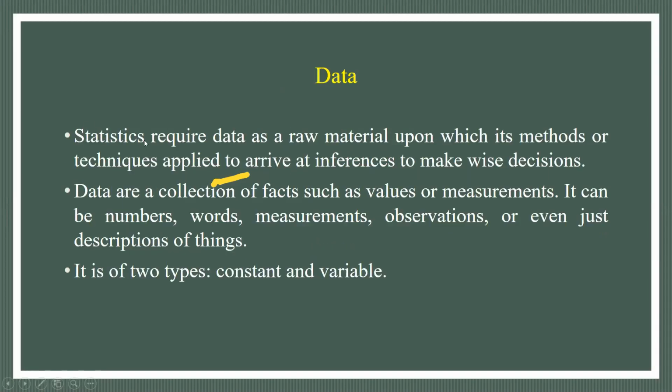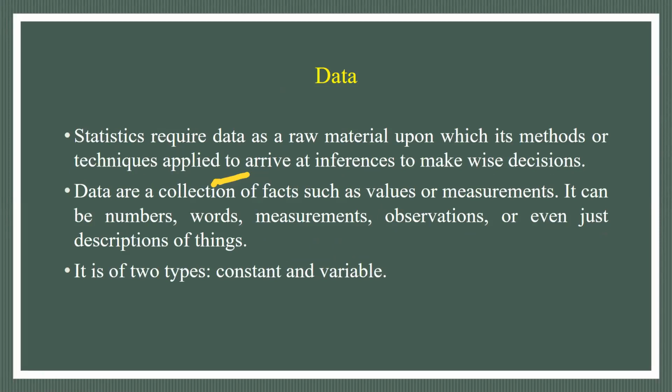So what is data? Statistics requires data as a raw material. The raw material for statistics is the data, upon which its methods and techniques are applied to arrive at inferences and make wise decisions.